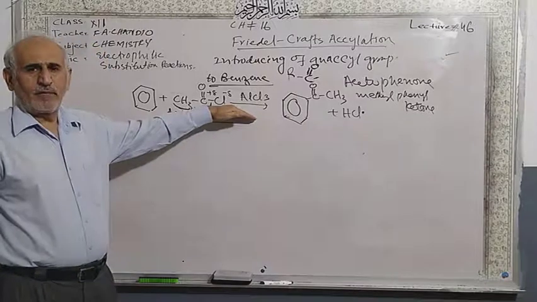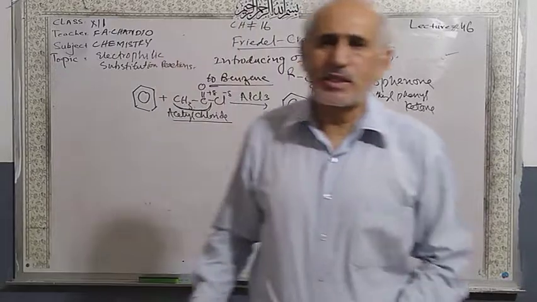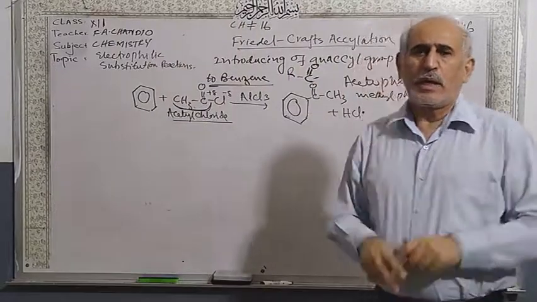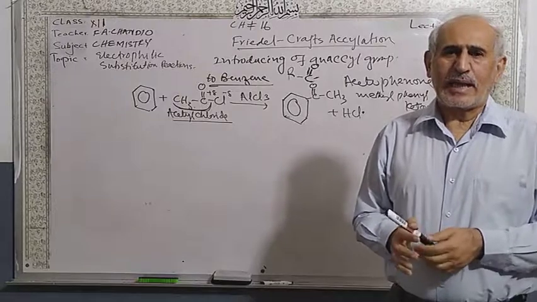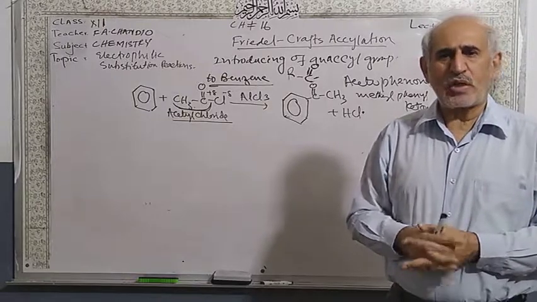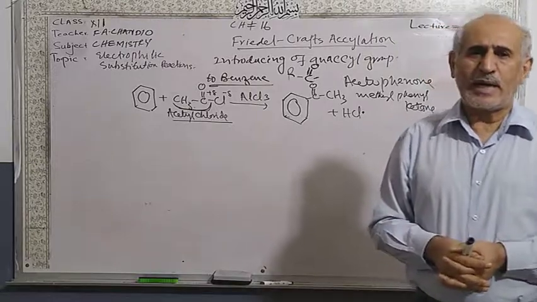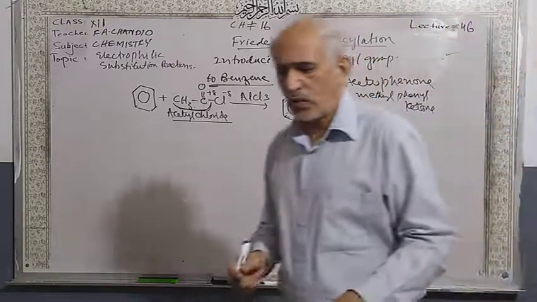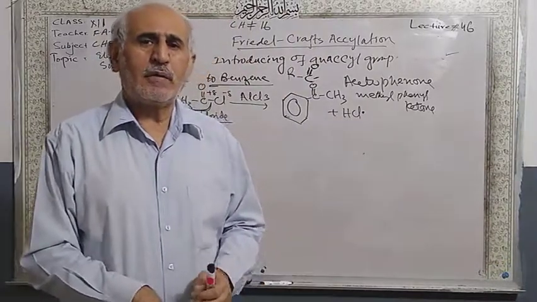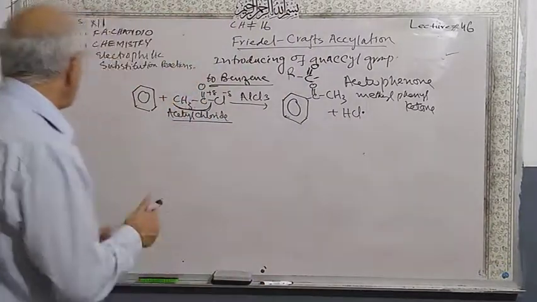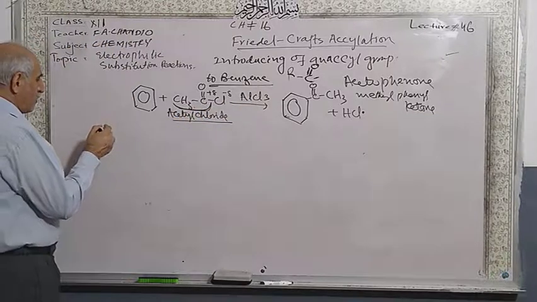In the very introduction, when we started the chemical reactions, I told you this benzene has very stable, extensively delocalized electrons present in the ring. That's why it is highly stable, so a weak electrophile cannot attack. We have to make a very strong electrophile. So this side we have to prepare in this form.